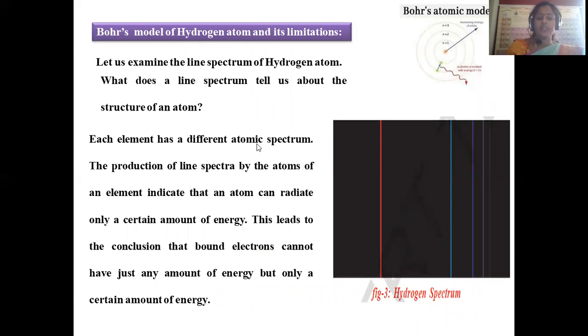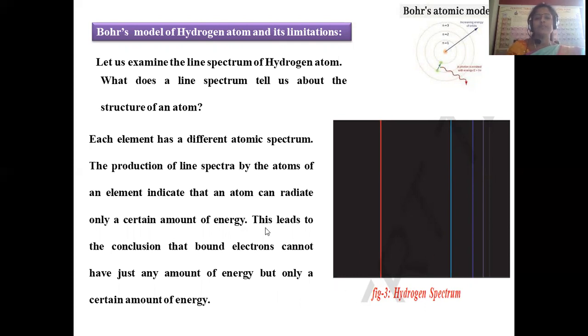So different atoms have distinct atomic spectra. The production of line spectra by an atom or element indicates that an atom can radiate only certain amounts of energy. Each and every atom has its own capability to absorb radiation, and some amount of energy will be emitted. That amount of energy will be different for different kinds of elements. Just as the fingerprints of each person are unique, in the same manner the amount of light absorbed and the amount of light emitted will be different. So the line spectra of each and every element will be distinct in nature, and will not correlate with any other element.